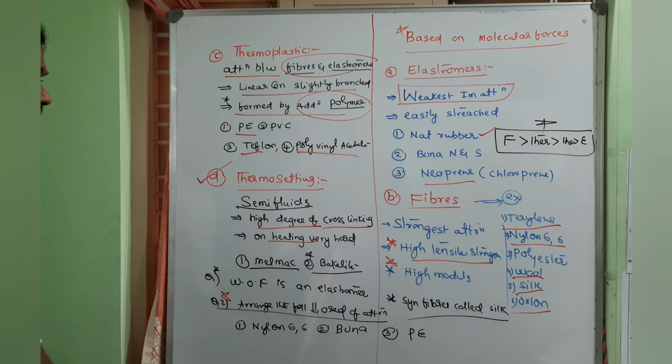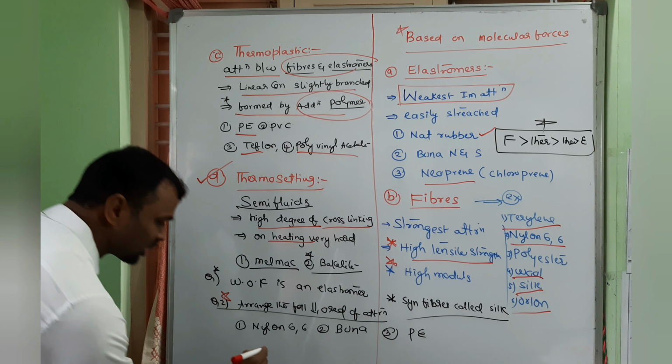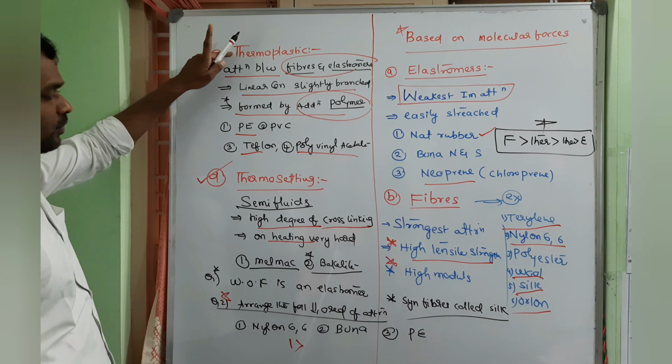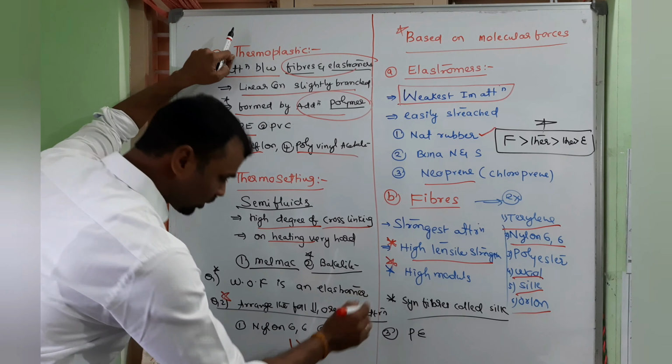So in this, which is fiber? Nylon 6,6. The first one is getting first priority. Next we should go for thermoplastic. Thermoplastic is nothing but polythene. Next finally we are going for thermosetting, that is Buna N rubber. So the order is 1, 3, 2 is the correct order.